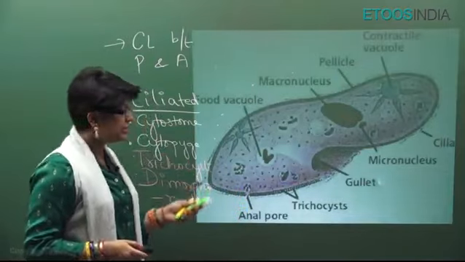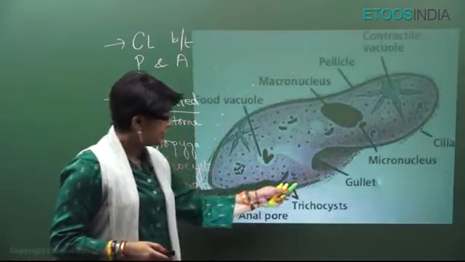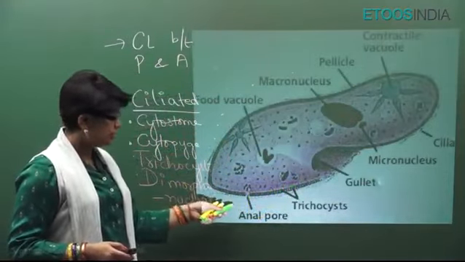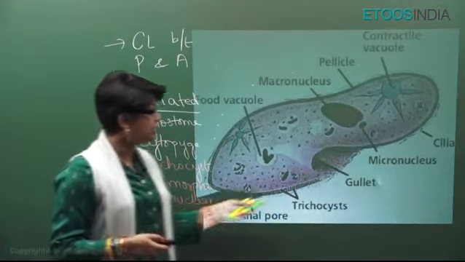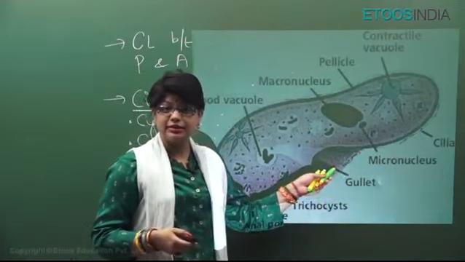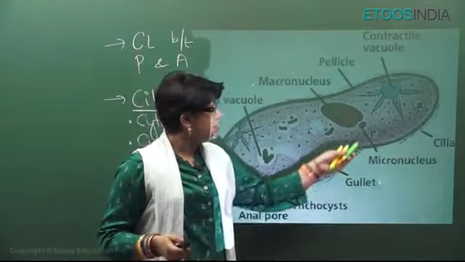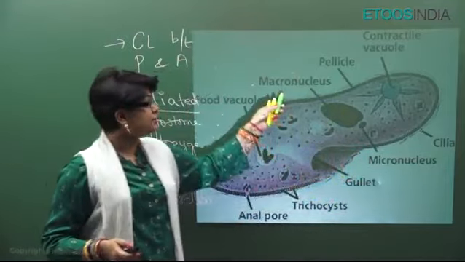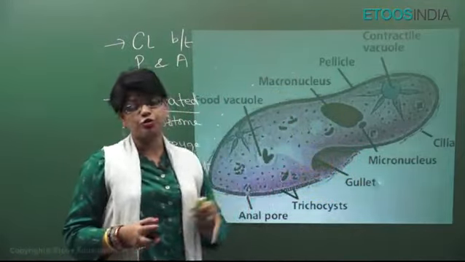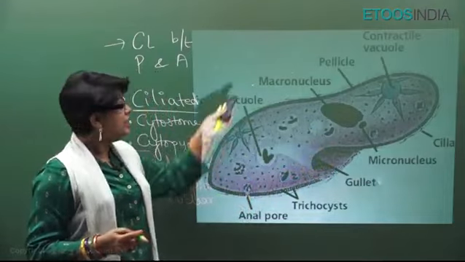Now this is the diagram. This is not from NCERT. So see, these are the trichocysts I was talking about. They have anal pore, that is cytopyge. Then they have a mouth, gullet, that is cytostome. They have two types of nucleus, macro, larger nucleus, micro, smaller nucleus.